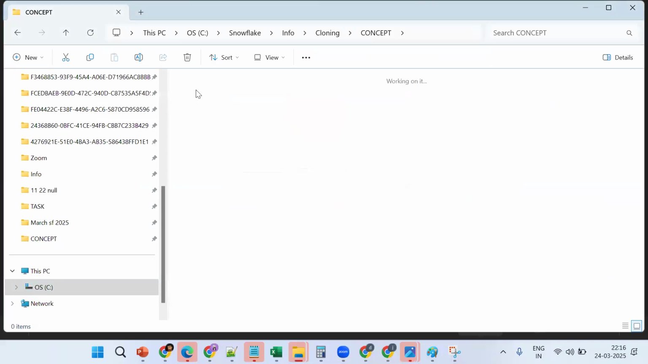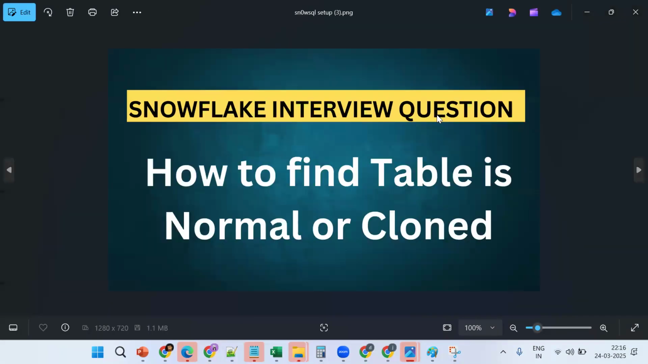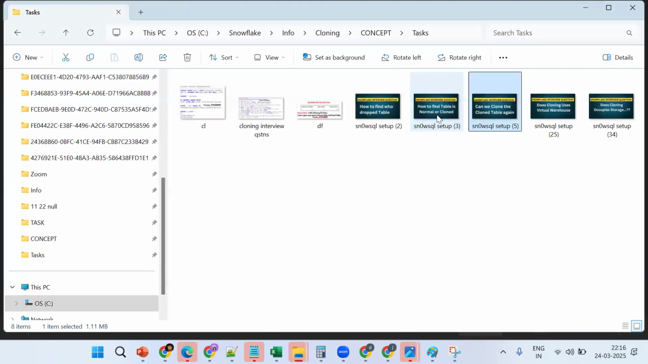Same thing, see these questions. How to find whether a table is a cloned table or a normal table? We can check information schema. What are the columns? ID and clone group ID. If both are the same, it's a main table. When both are different, it's a cloned table.